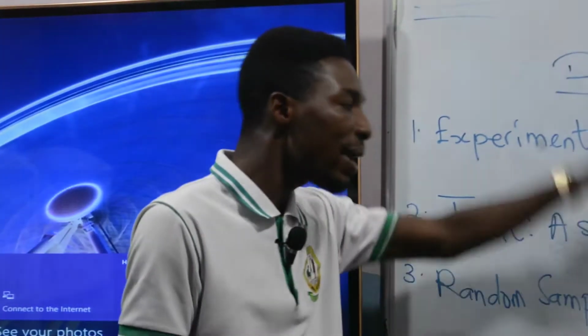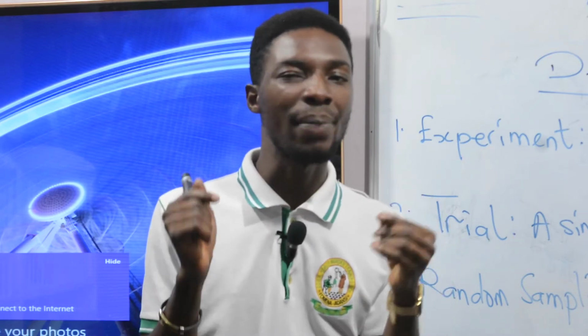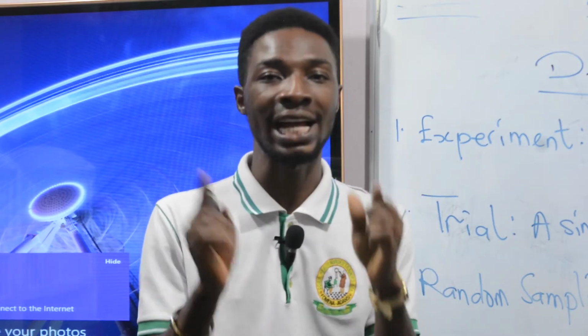And you want to pick any of the balls without being biased. Picking without being biased simply means you are not particular with the type or the color of ball you want to pick. You are just picking without being conscious of the type or the color of the ball you are picking. So you pick it before you get to know the color of the ball you picked. Doing that is called random sampling.